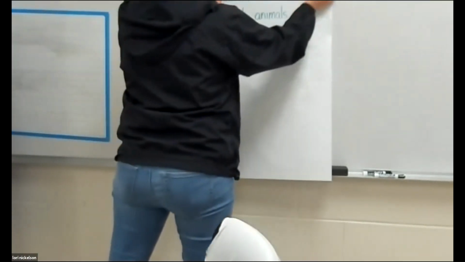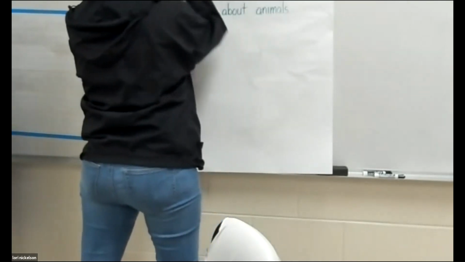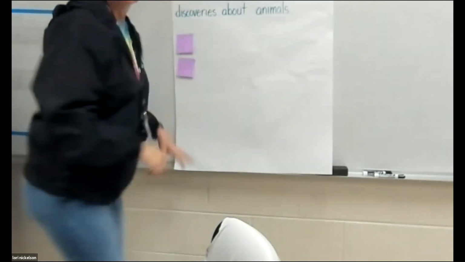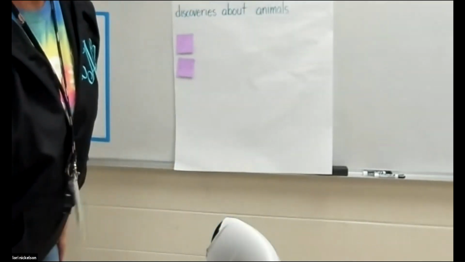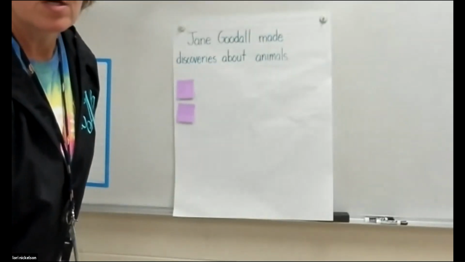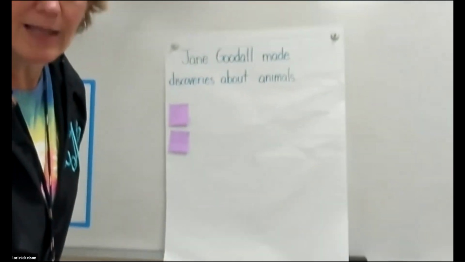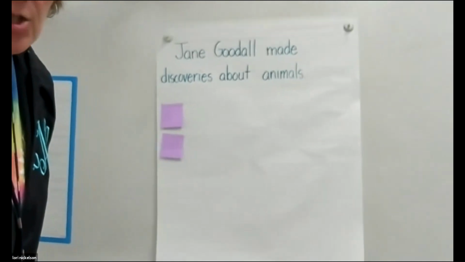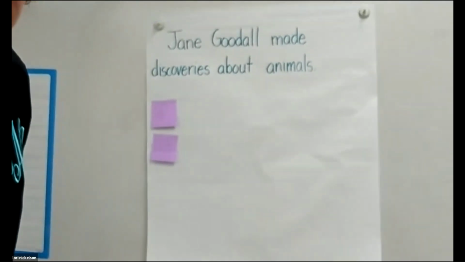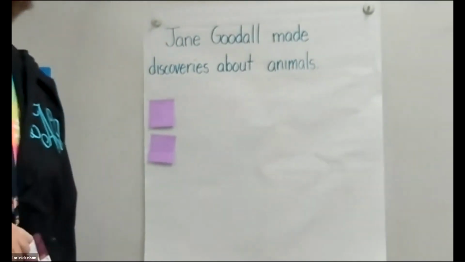Okay, this was our topic sentence. Oops. Might help if I move it up so you can see it. This was our topic sentence from our last lesson, okay? Jane Goodall made discoveries about animals, and you wrote that in your journal.